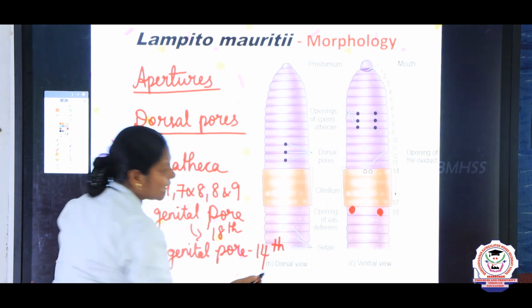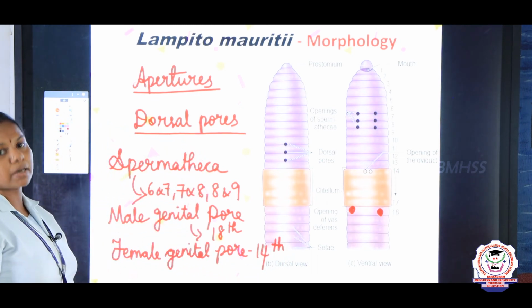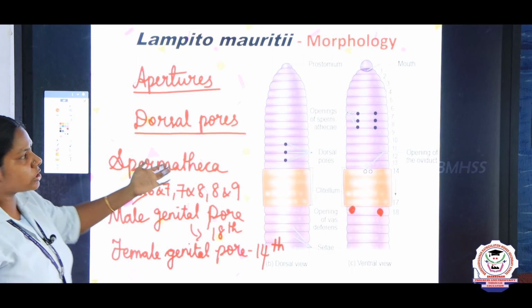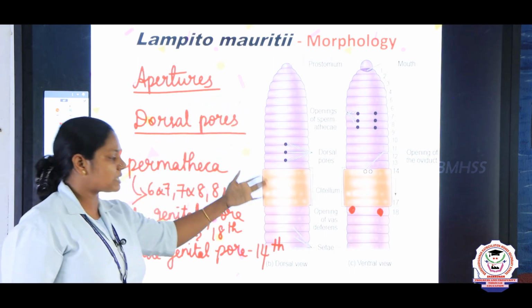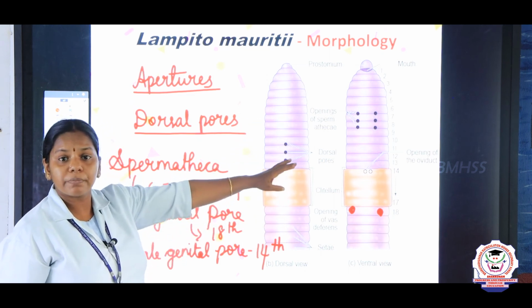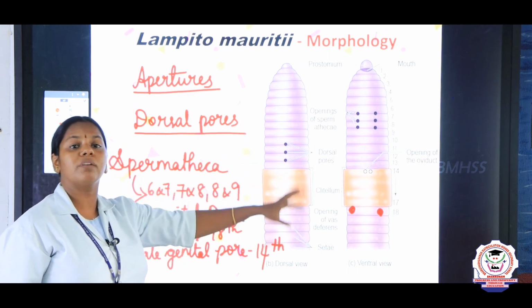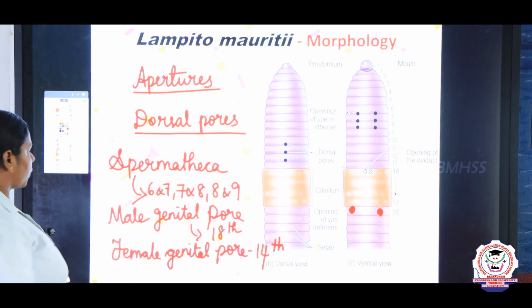So from this they may ask enormous one mark questions, children. Right, where are the dorsal pores present, what is prostomium, what is peristomium, where is clitellum present, where are the spermathecal openings, where is the male genital pore and where is the female genital pore.